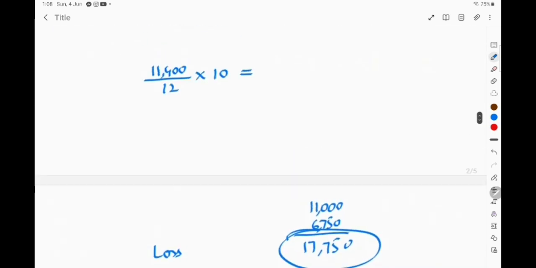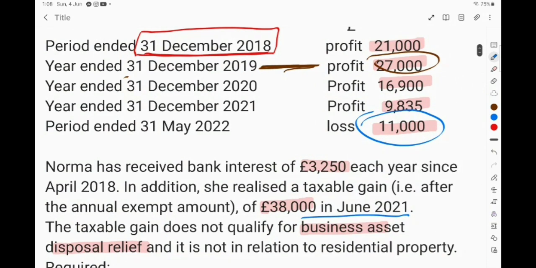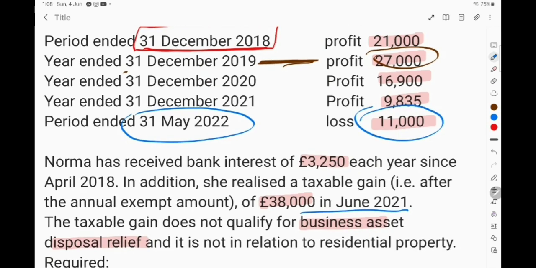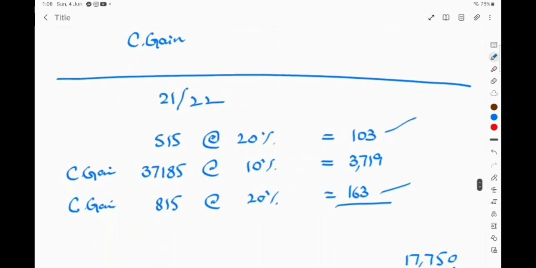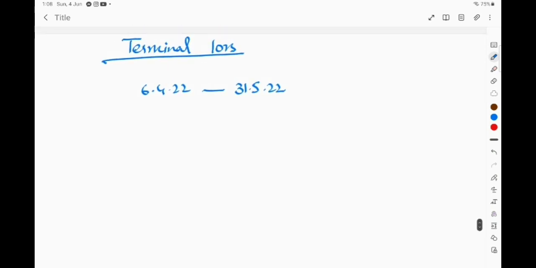So if we consider the question, we have been given the loss of 11,000 for the year ended 31st May 2022. Before that, our year ends on 31st December 21. So it is a period of 5 months in which we have sustained a loss of 11,000.